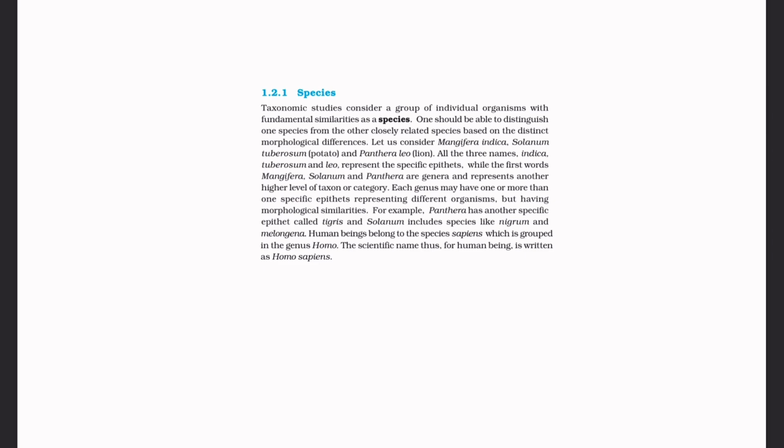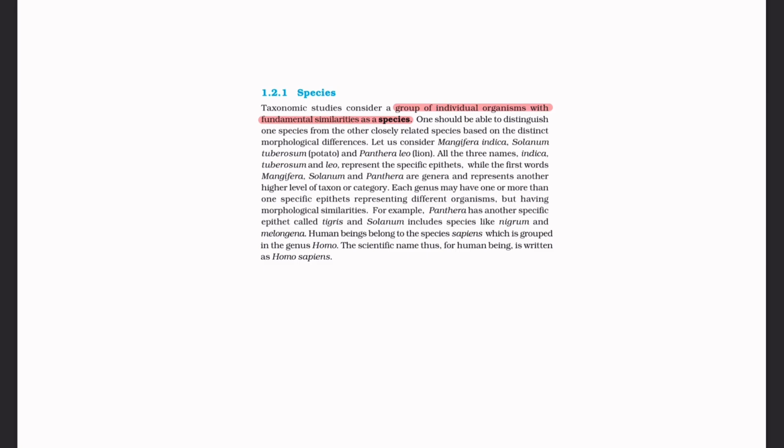But for species, it is a group of individual organisms with fundamental similarities. This is the basic definition of species. One should be able to distinguish one species from other closely related species based on distinct morphological differences.